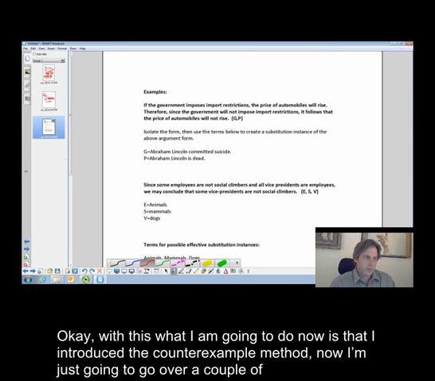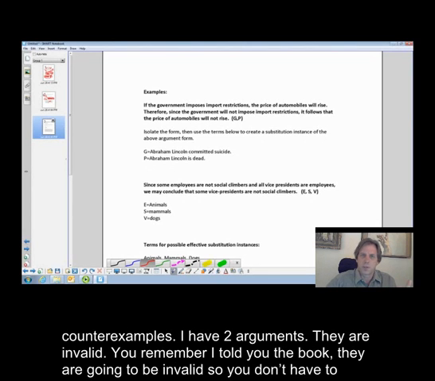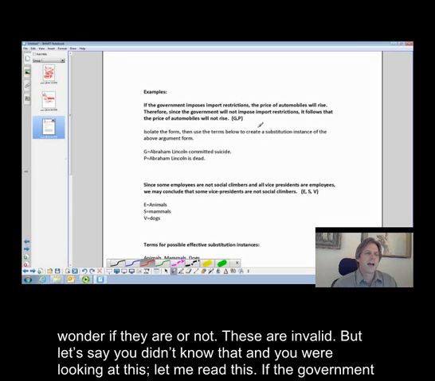Okay, with this, what I'm going to do now is introduce the counterexample method. Now I'm just going to go over a couple of examples. I have two arguments. They are invalid. You remember I told you the book says they're going to be invalid, so you don't have to wonder if they are or not. These are invalid, but let's say you didn't know that and you were looking at this.